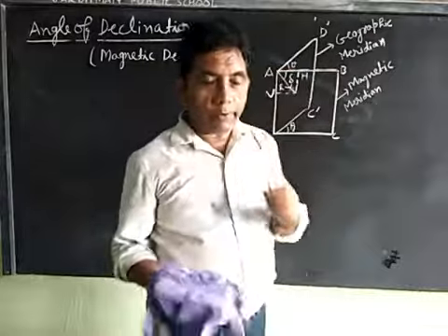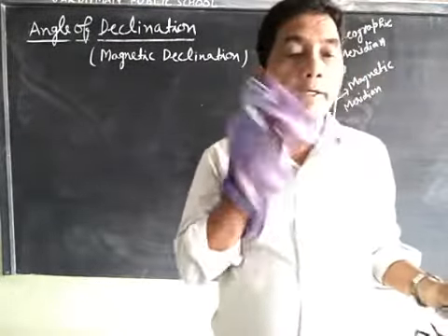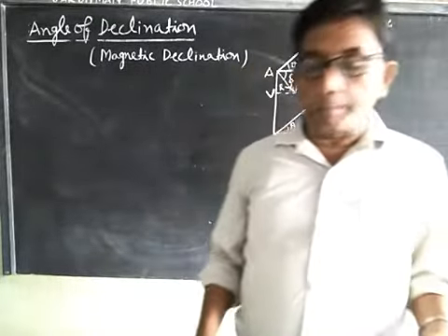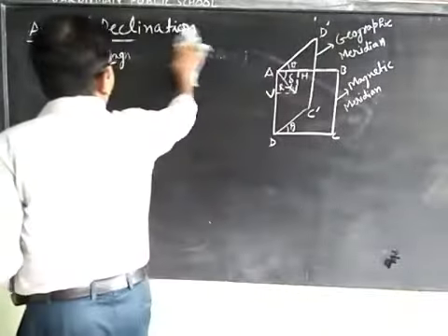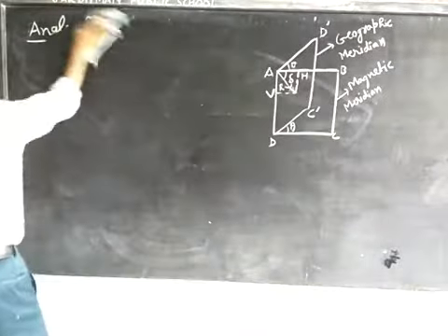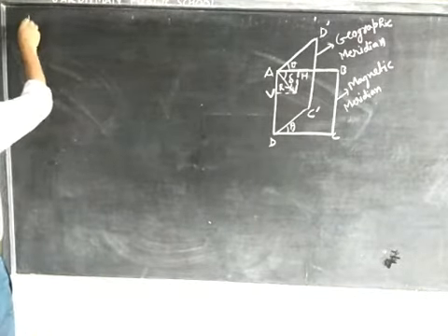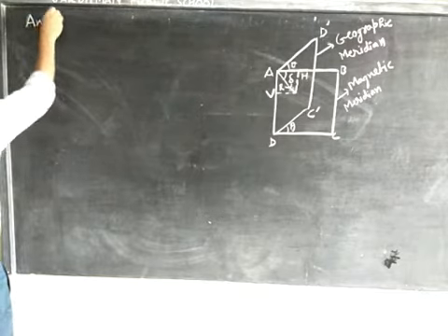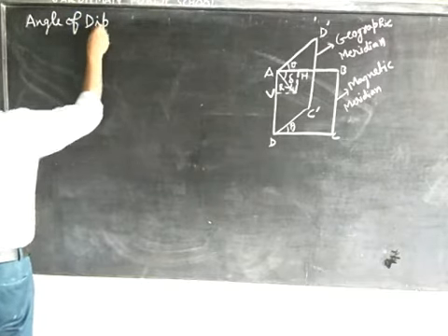Now we will discuss the angle of dip. What is the angle of dip? It is also known as magnetic inclination. This is a very important topic.